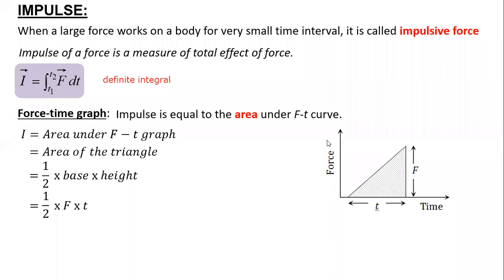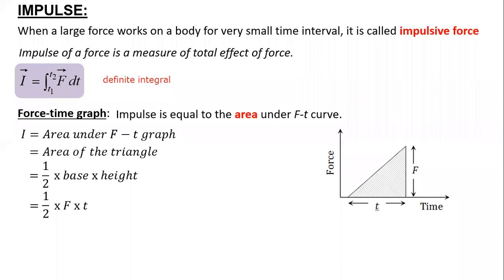Yeah, Bhupen. Sir, according to the integration formula, there will be F into t2 minus t1, no, sir?